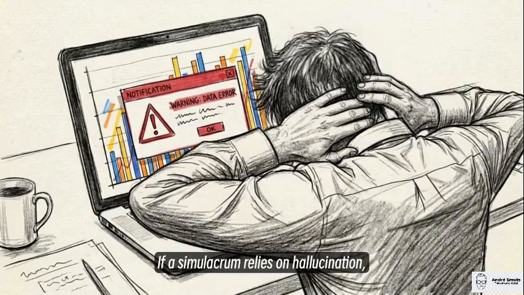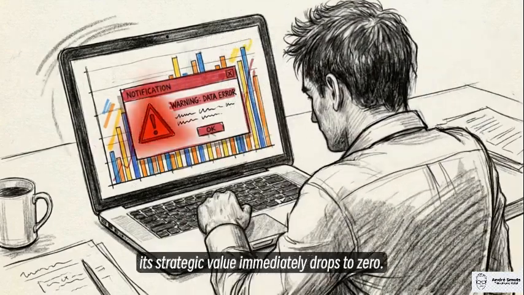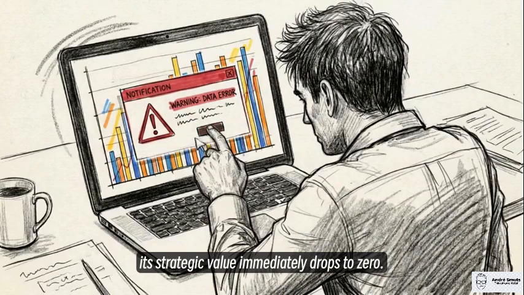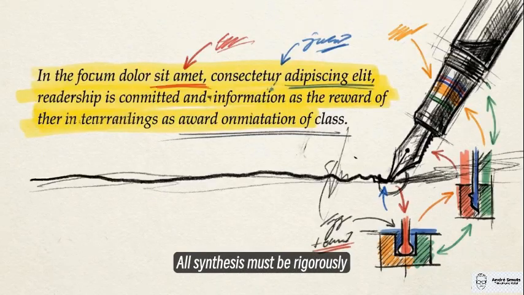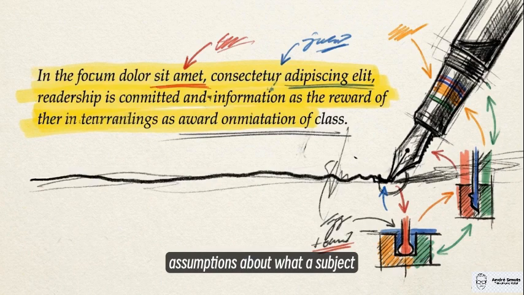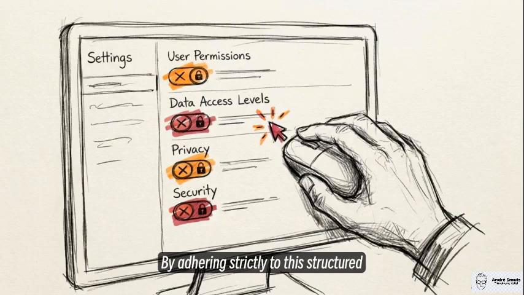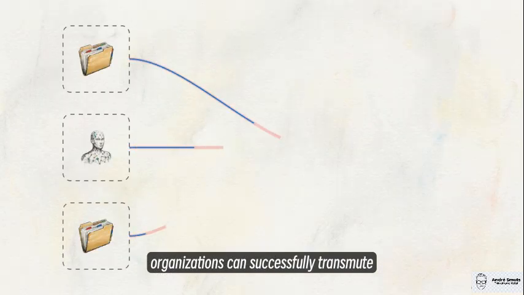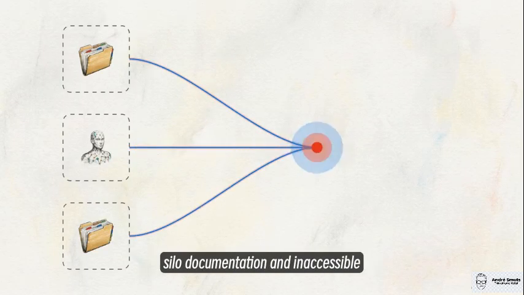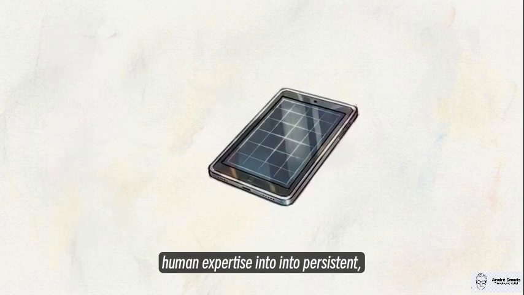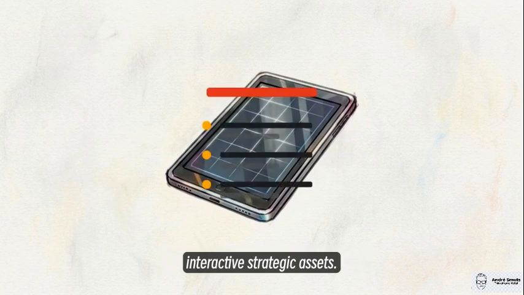If a simulacrum relies on hallucination, its strategic value immediately drops to zero. All synthesis must be rigorously grounded in documented, verifiable positions. We do not generate speculative assumptions about what a subject might think on undocumented topics. By adhering strictly to this structured architecture and its ethical constraints, organizations can successfully transmute siloed documentation and inaccessible human expertise into persistent, interactive strategic assets.